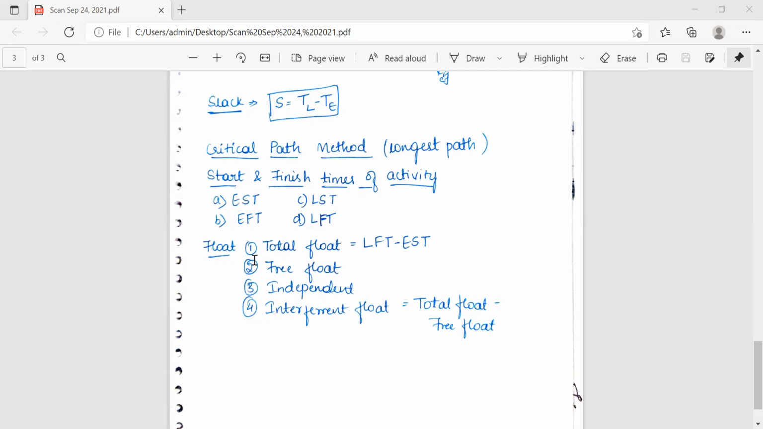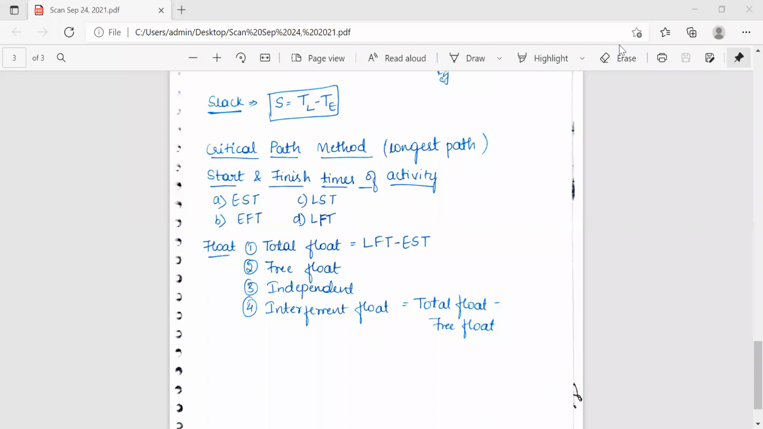Independent float is the amount of time by which an activity can be delayed when all the preceding activities are completed as late as possible and all succeeding activities started as early as possible. Interfering float is defined as the difference between the total float and free float. Again, there are supercritical, critical, and subcritical activities, like negative total float, zero total float, and positive total float. As I've told you, critical path is the longest path of all.